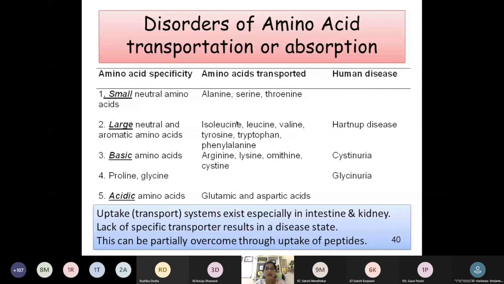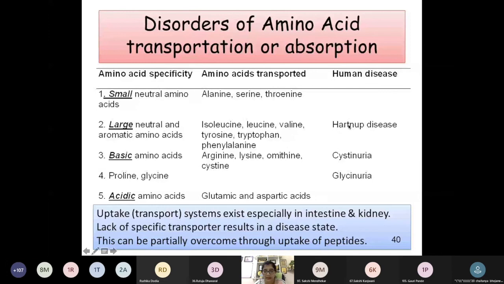So it will lead to deficiency disorders of these amino acids. You can see deficiency of tryptophan will lead to pellagra-like symptoms, because deficiency of tryptophan leads to diarrhea, dementia and dermatitis, and this disease is known as Hartnup disease.